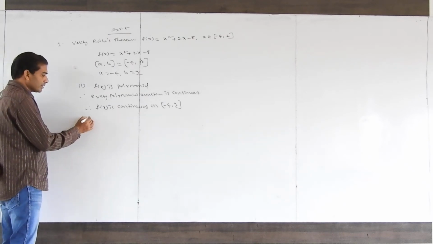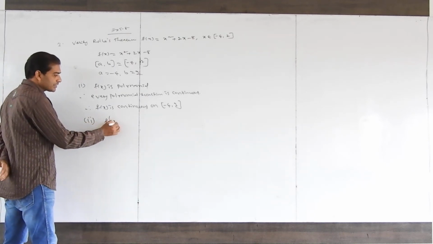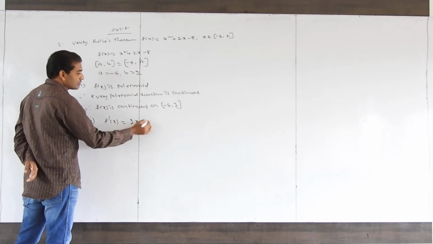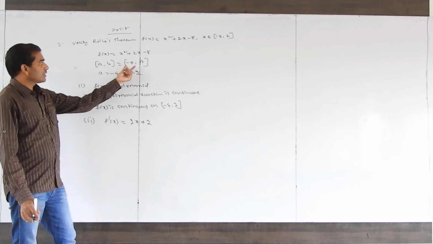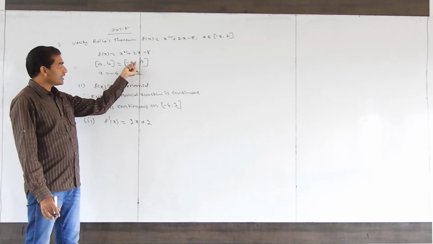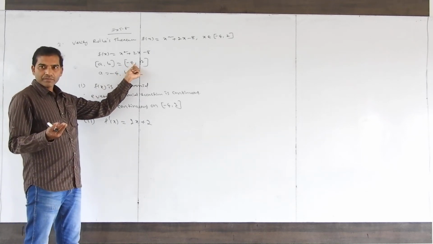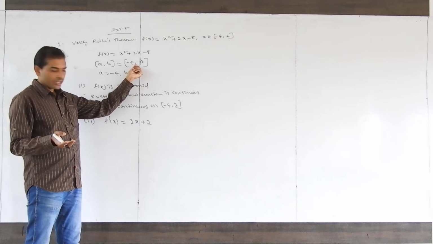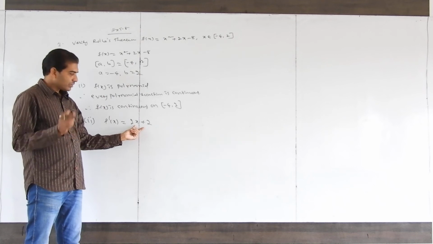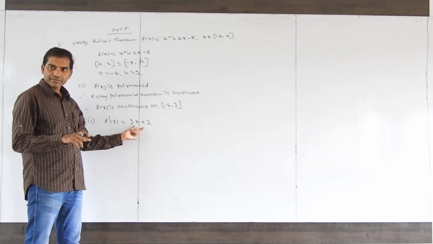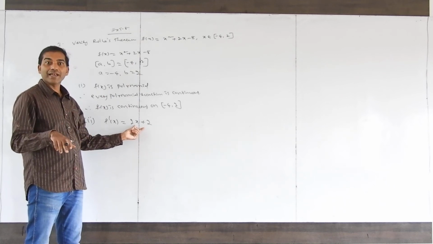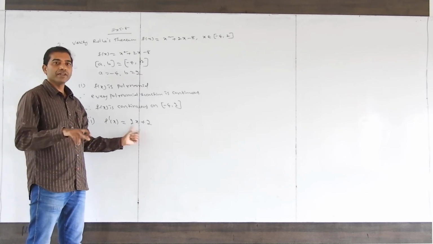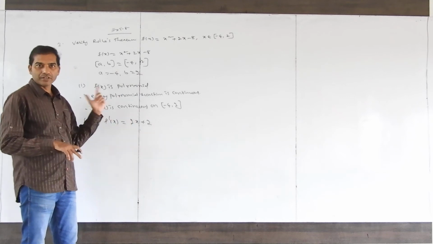Second, differentiability. Find f dash x. It is 2x plus 2. In this interval, for each and every value, minus 3, minus 2, minus 1, 0, 1, up to 1.9, if you substitute, would you get infinite? No, so it exists. If you get finite, it exists. If you get infinite, the derivative does not exist at that point.